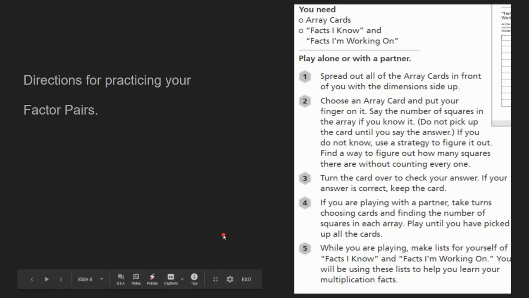So array cards, we want you to be practicing with your array cards. There is the factors game, and your teachers may have given that to you. But if you have your array cards, we want you to make sure you know all of them so you can play the game. I know this one and I don't know that one. So you flip them over. If you know the answer, the product, right away, you don't need to keep working on that. So you want to find one that you do need to keep practicing. So facts you know and facts you're working on.